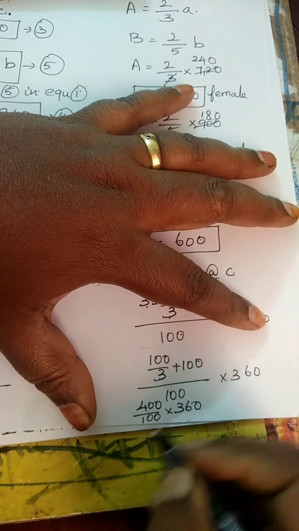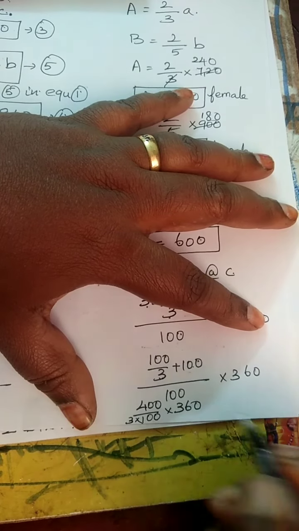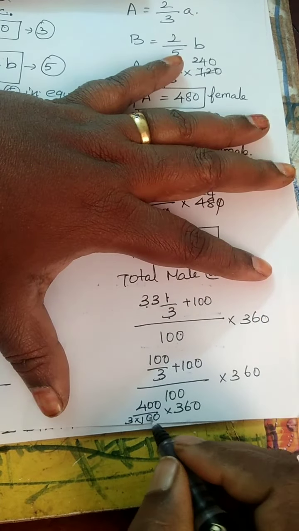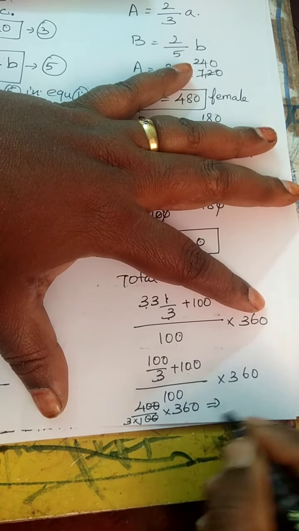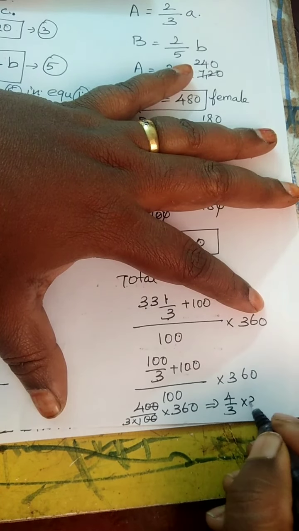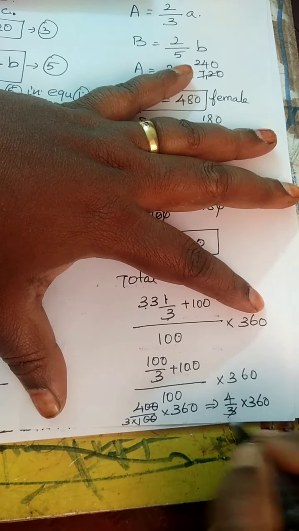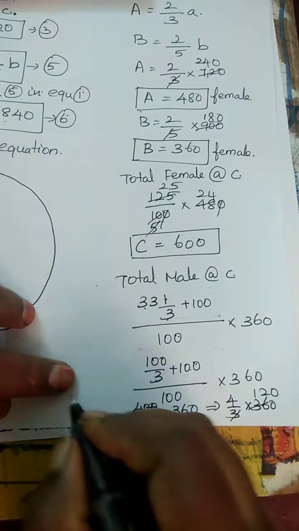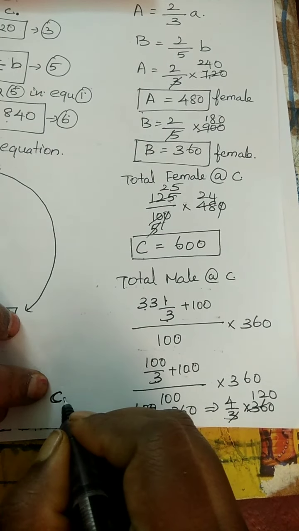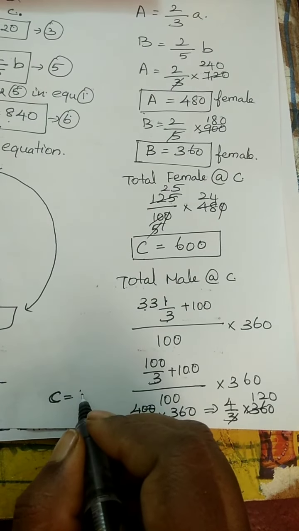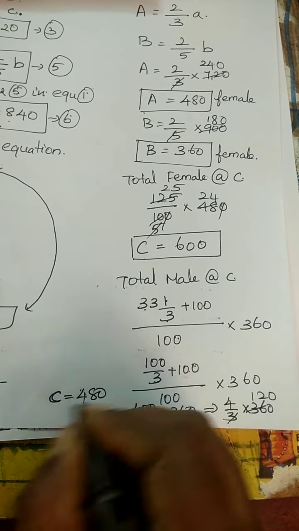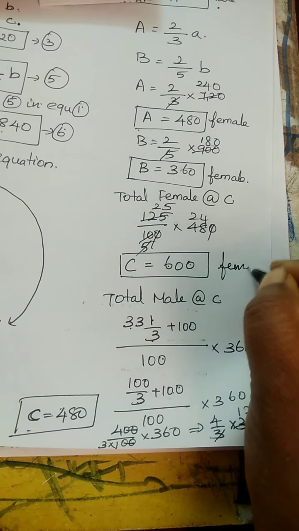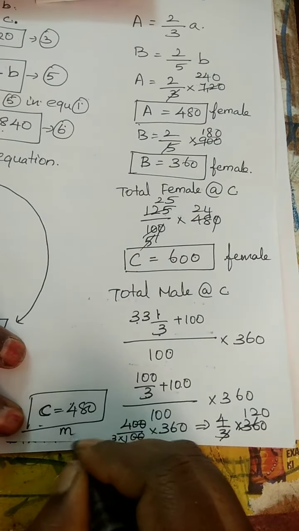What about this 3? 3 will come down here, 400 by 3. Now cancel these two zeros. Therefore 4 by 3 into 360. So it's 120. 4 into 120, so the value of small c is 480. This is the female capital C and this is the value small c male.